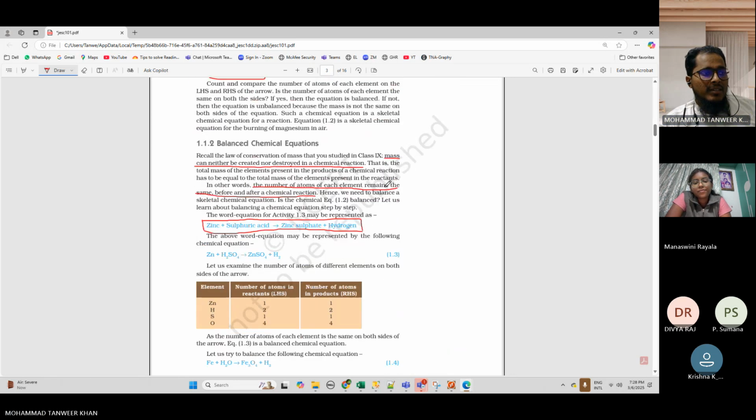Okay. Similarly here, what is the symbol of zinc? Zn. Zn क्या है? Symbol है zinc का. Okay. Symbol of sulfuric acid? Formula of sulfuric acid? H2SO4. So H2SO4, this is known as sulfuric acid.